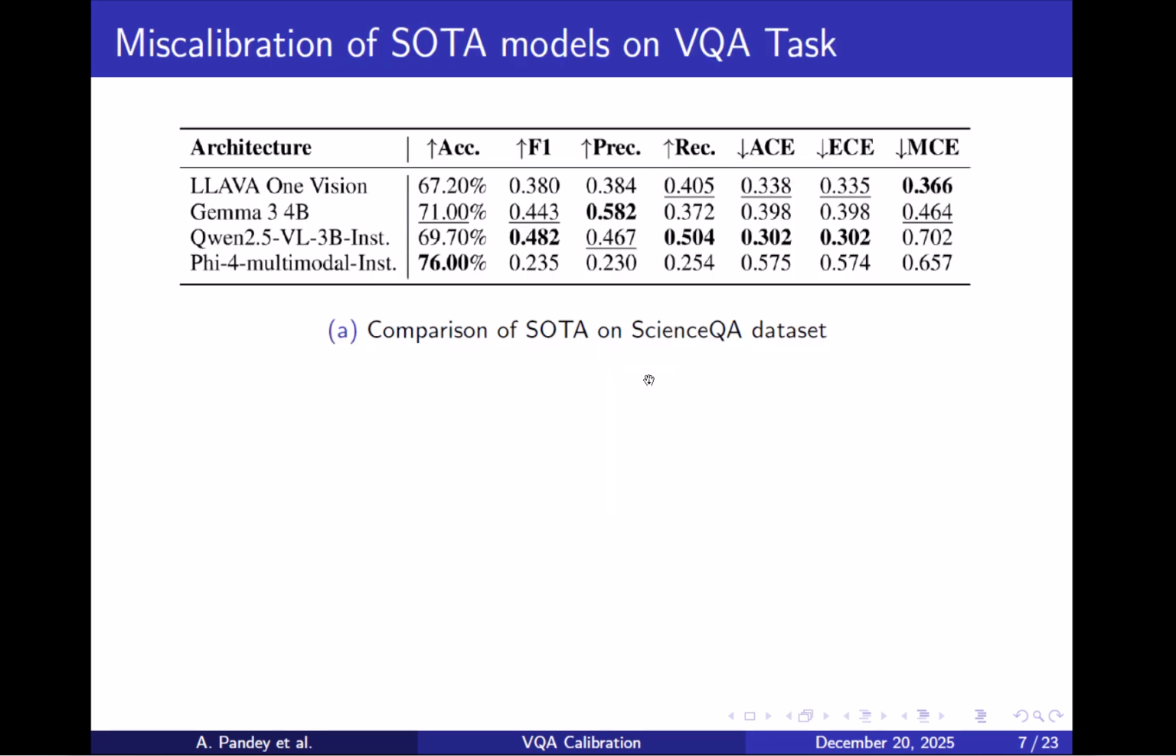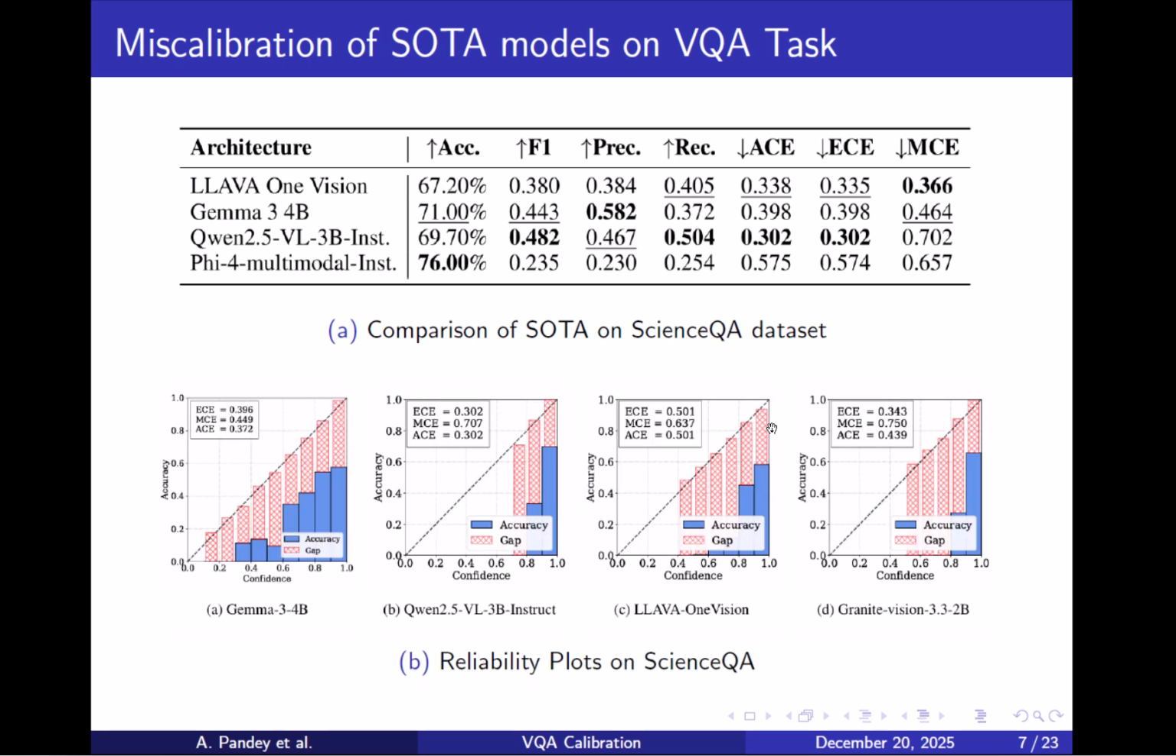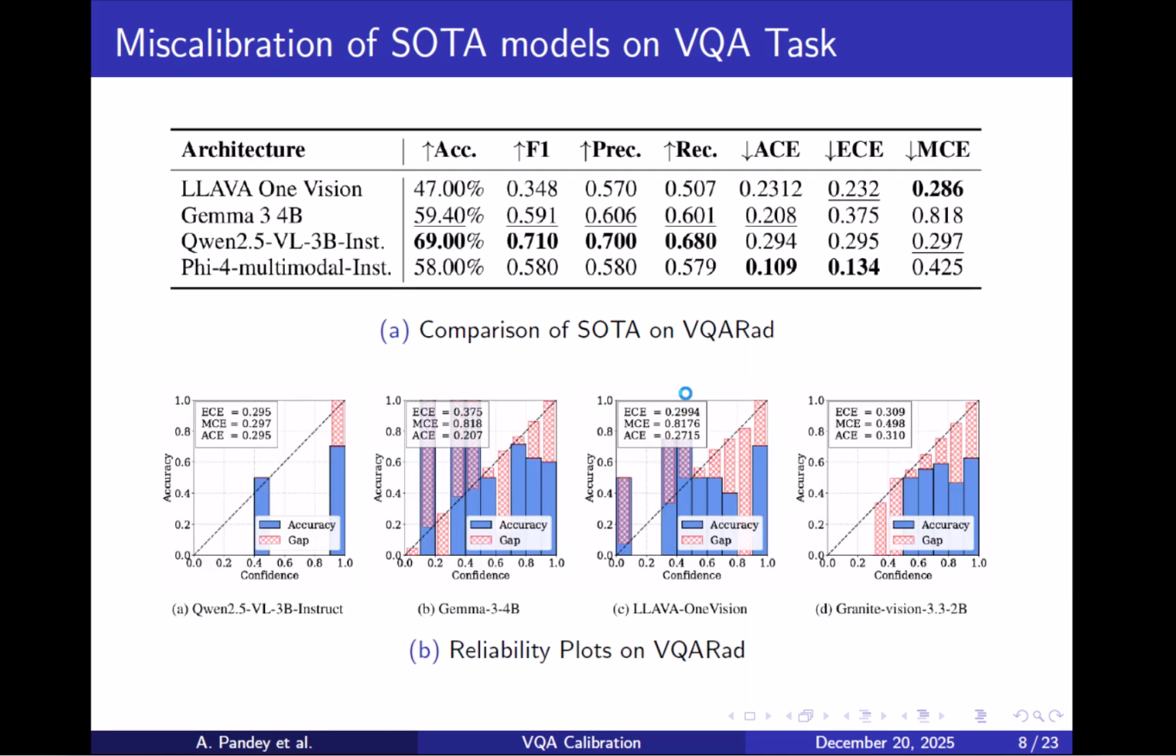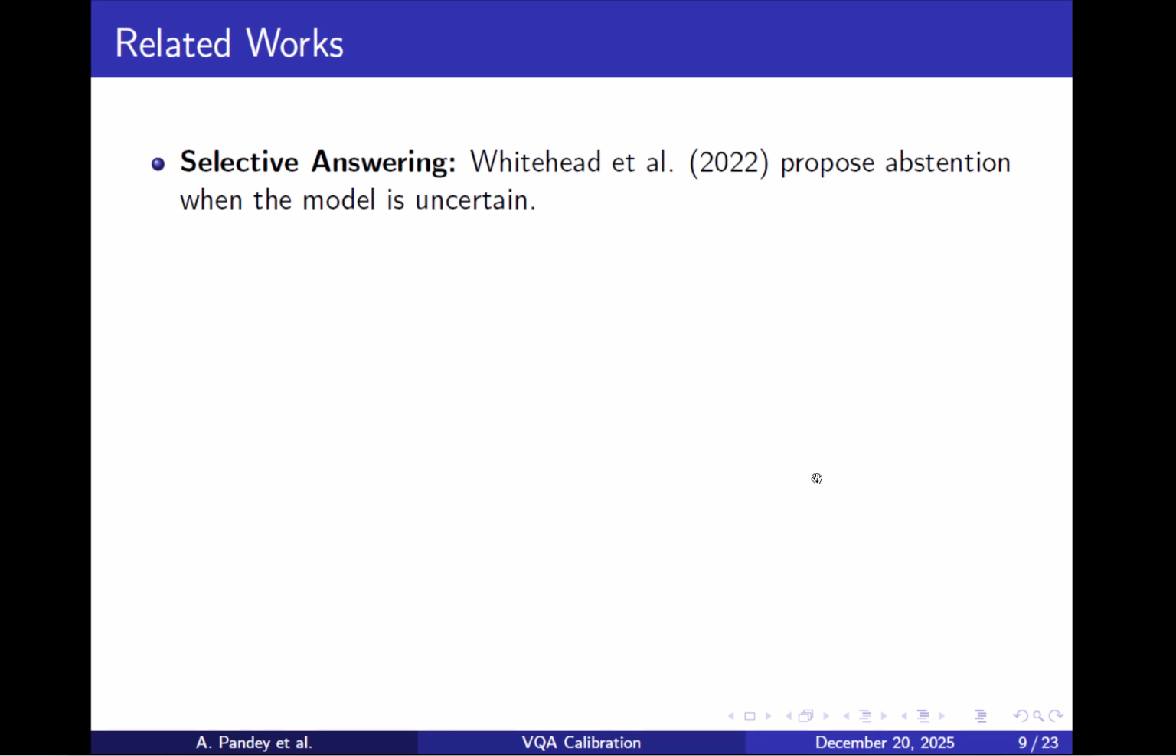So here we show state-of-the-art visual language model performance on the ScienceQA dataset. The reliability diagram shows miscalibration. The bars are significantly below this diagonal line, showing overconfident predictions. Whereas in this particular case, the VQA-RAD radiology dataset, the bars are above this diagonal line, which shows underconfident predictions, and hence these are miscalibrated. Now, let us briefly look at how calibration has been addressed in prior work.